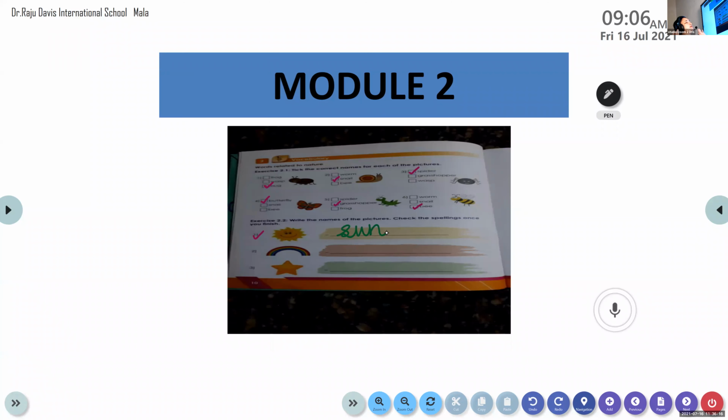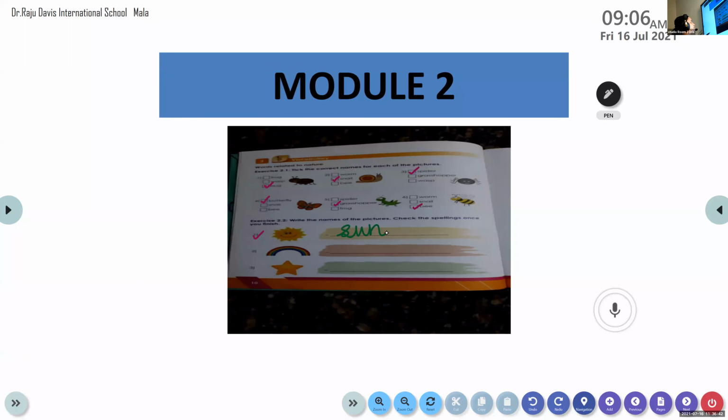The correct answer is sun. This is the sun. S-U-N, sun. If she was saying something else, that is the wrong way of reading that word. Make it short and keep it smart. Sun. Got it? Okay.